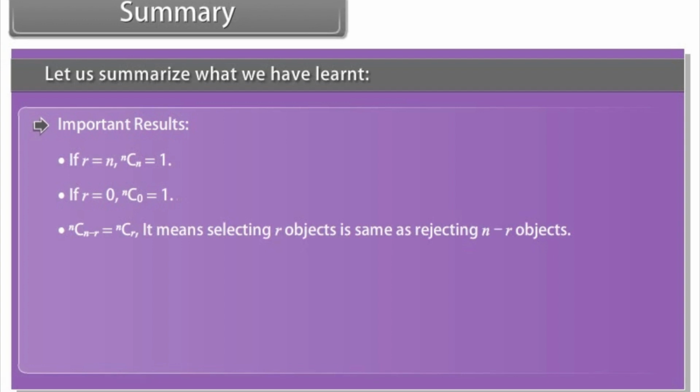It means selecting r objects is same as rejecting n minus r objects. nCa is equal to nCb. It means a is equal to b, or a is equal to n minus b. That is, n is equal to a plus b. nCr plus nC(r minus 1) is equal to (n plus 1)Cr.